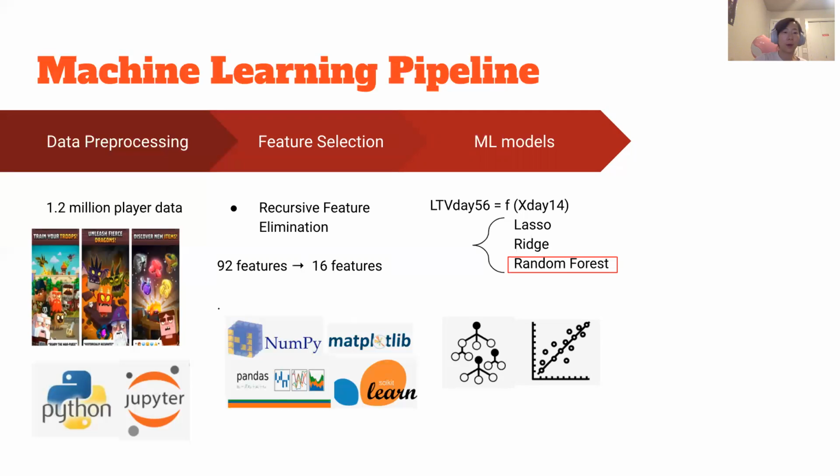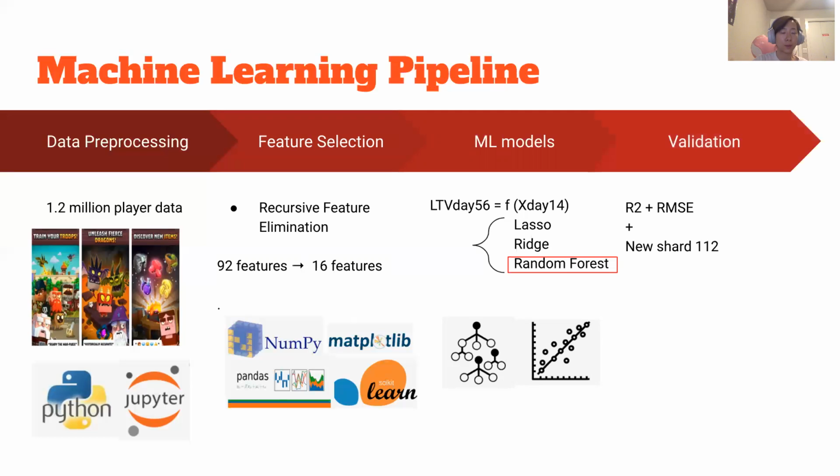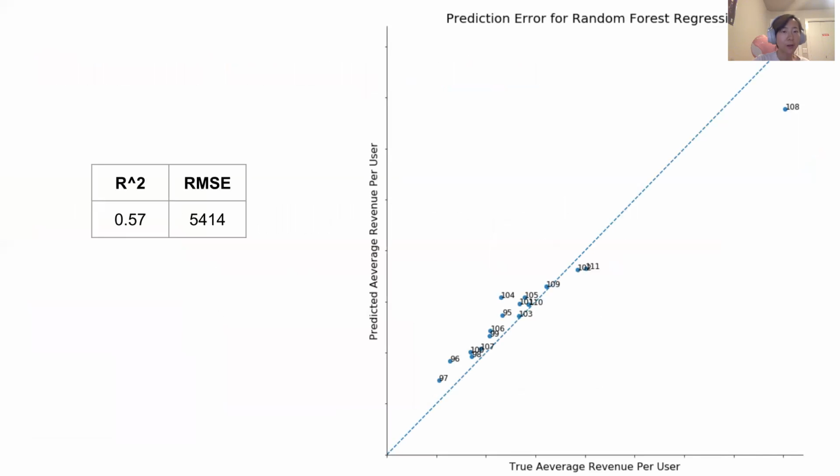Finally, I evaluated my model using the R-squared score and the root mean square error, and further validated with new shard data. After I applied my fine-tuned model to the whole dataset, I aggregated the lifetime value of all users to calculate the shard-level average revenue per user. As you can see from the error plot, my model has a good fit. All the points are quite close to the diagonal line.